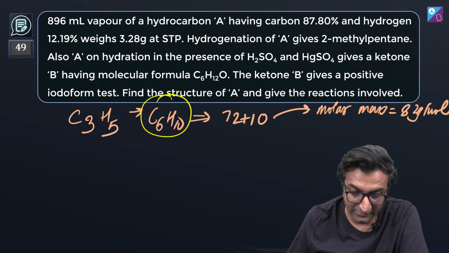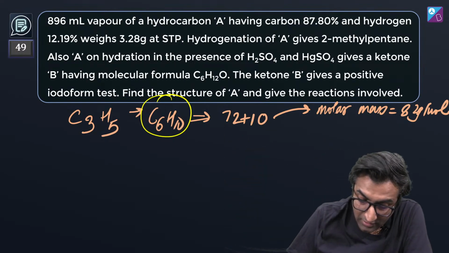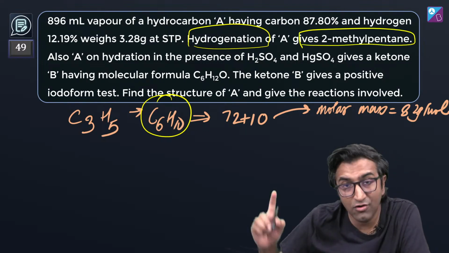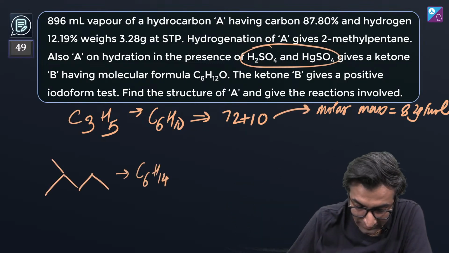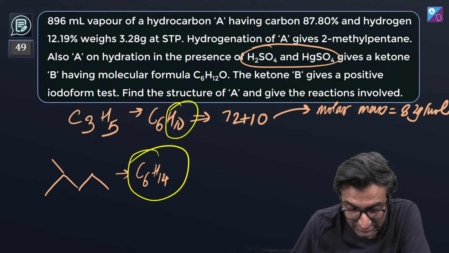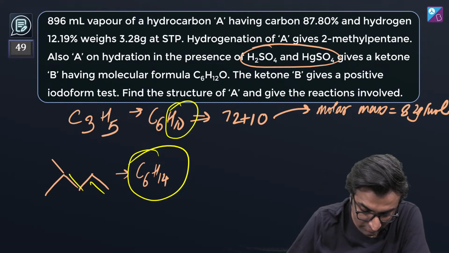Now what do we do? C6H10. If I draw the whole alkane, let me draw the whole alkane, and it says hydrogenation of A gives 2-methyl pentane. So I will draw 2-methyl pentane. We drew 2-methyl pentane. Now 4 hydrogens are gone. Now 4 hydrogens can be 2 double bonds, right?